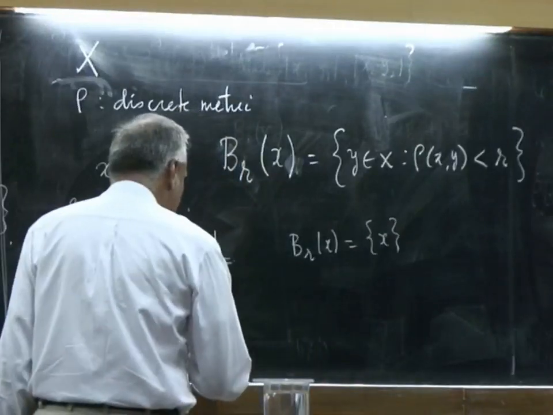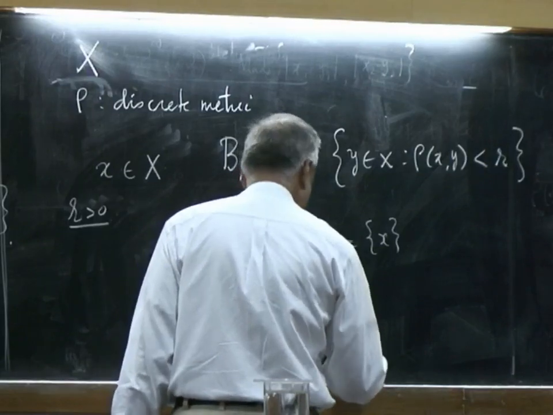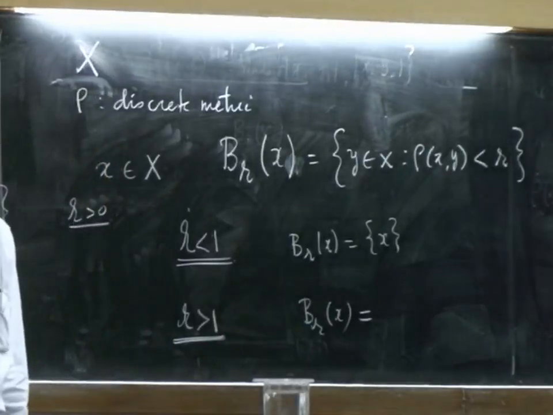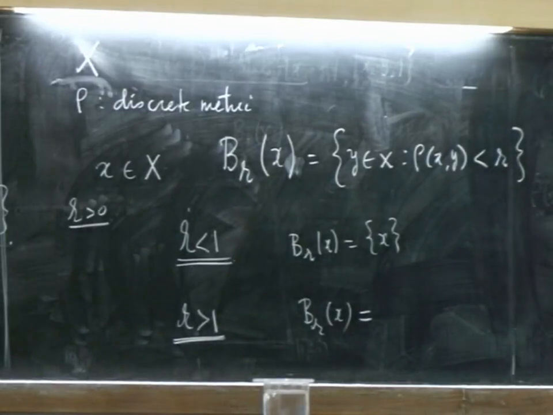If r is greater than 1, the whole set will come into the picture, because everybody is at a distance 1, which is certainly less than r. So, in this case it is the whole set. It is like take it or leave it. You have to take the whole thing, or you just leave the whole thing.